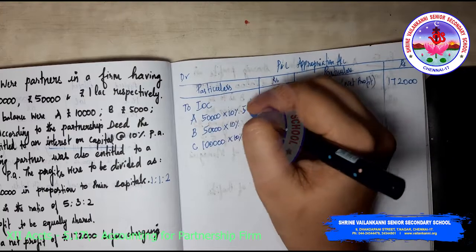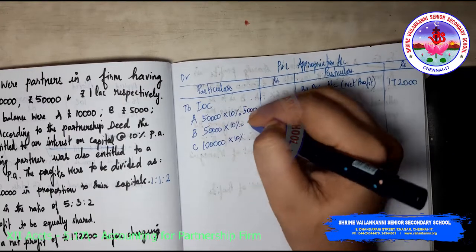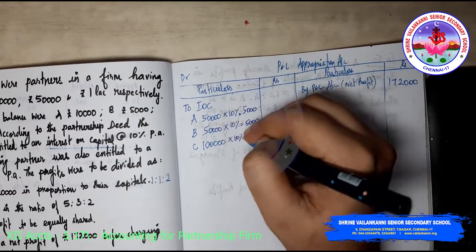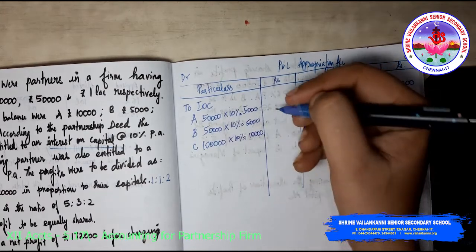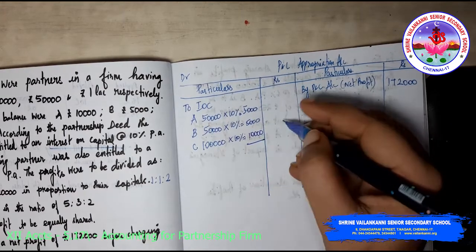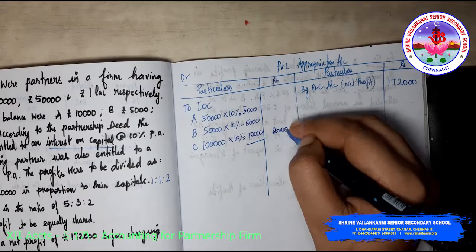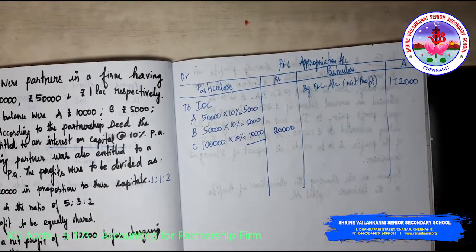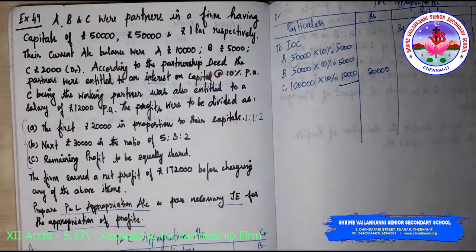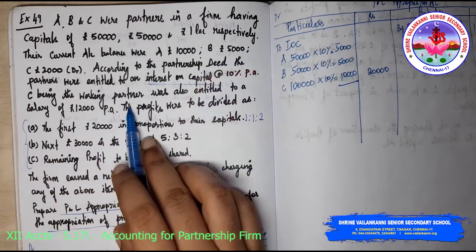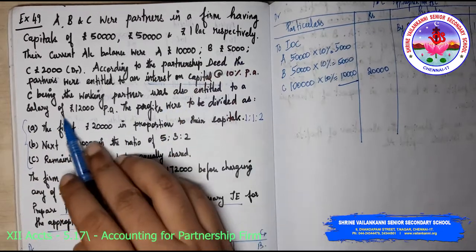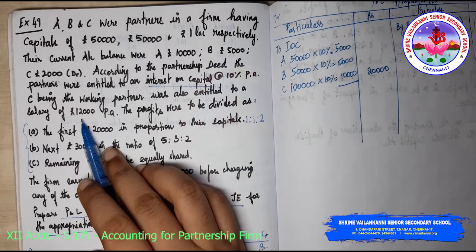So it comes to 5,000, 5,000 and 10,000. So totally you have 20,000.